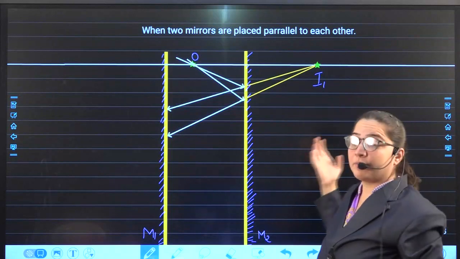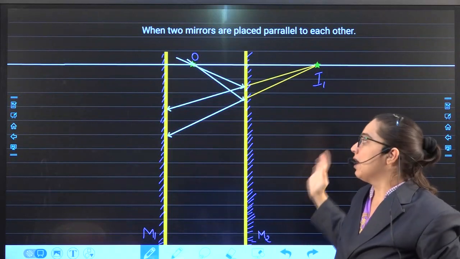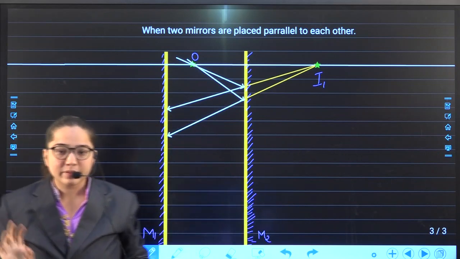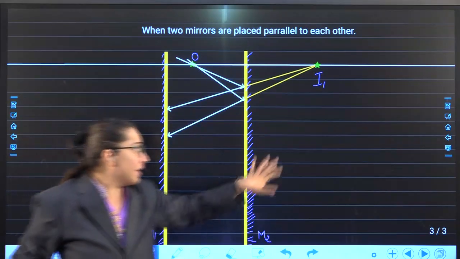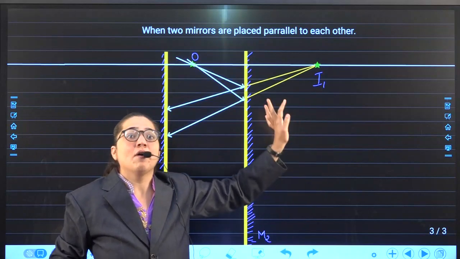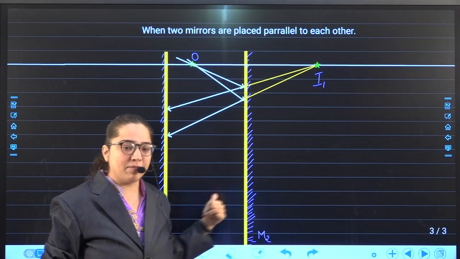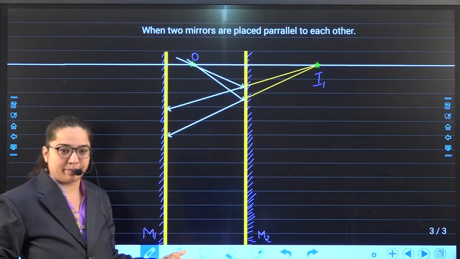Now this image I1 will act as object for this mirror M1, the very first mirror M1.